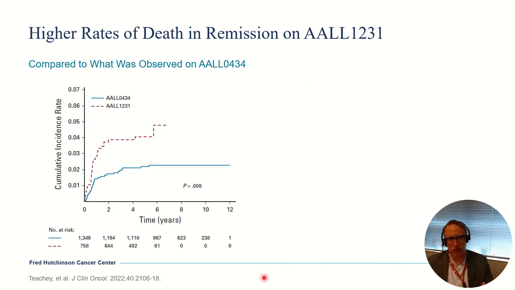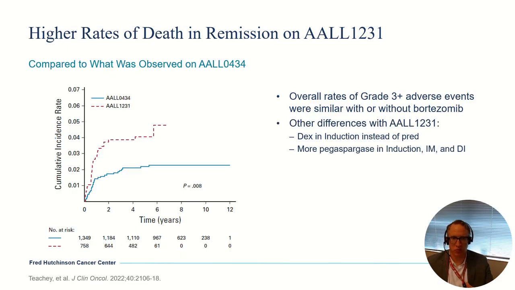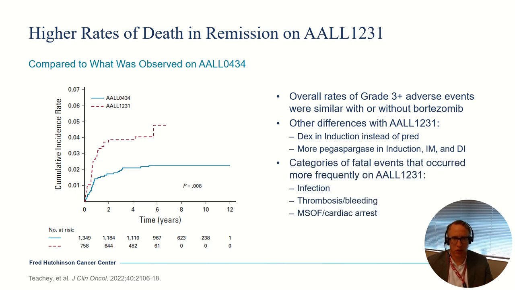Now, another interesting observation from this trial is the rates of death in remission with this approach were significantly higher than what was seen with the precursor study 0434. Now, that doesn't appear to just be because of bortezomib. If you look at the adverse event rates among the patients who got bortezomib versus those who did not, the rates were comparable. There were other modifications made to this trial. So, for example, dexamethasone was the steroid used in induction. They got more pegaspargase. So those may have contributed to the poor outcomes, or the higher incidence of death.